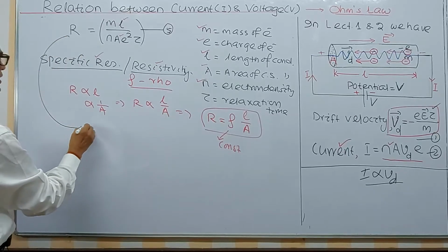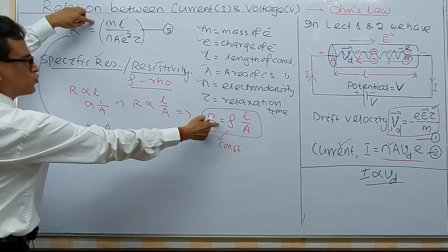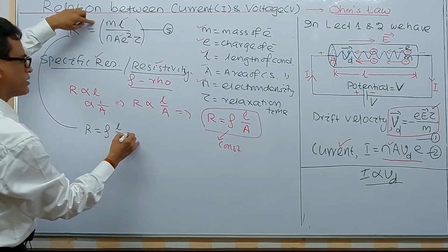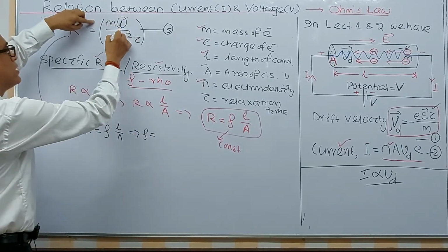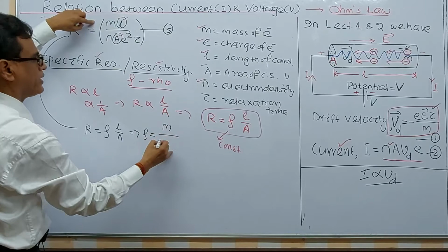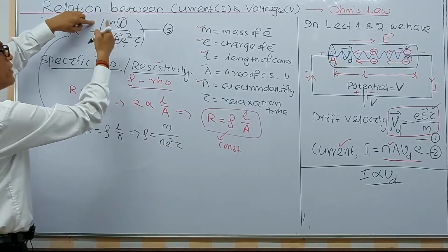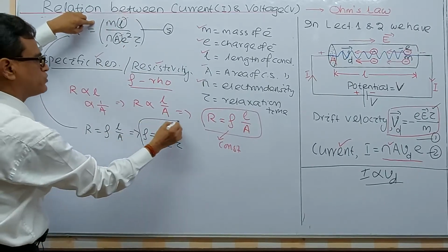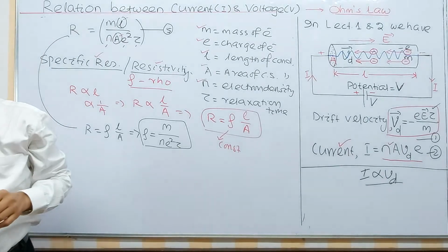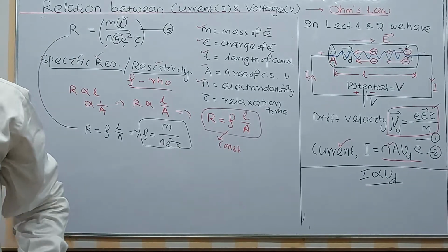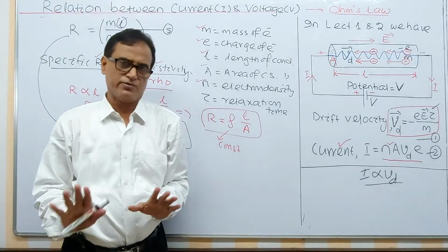Now you can see R equals rho L by A, and this implies that rho equals m by n e square tau, with L by A here. So rho is this much. We will discuss this in the next class, but now I want to specify some important questions in this chapter. I think you should listen very carefully. If you listen, I think you can answer plenty of questions.